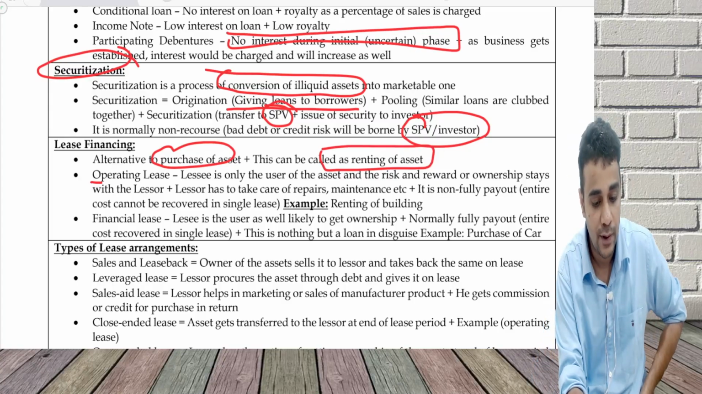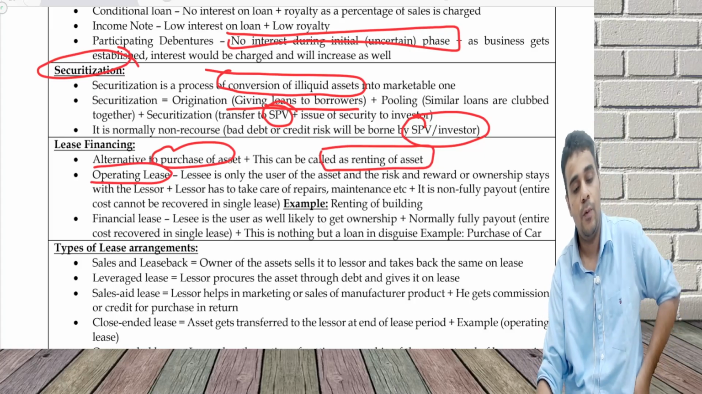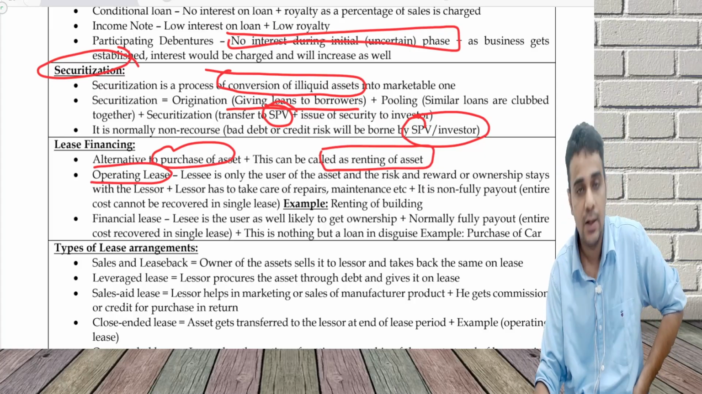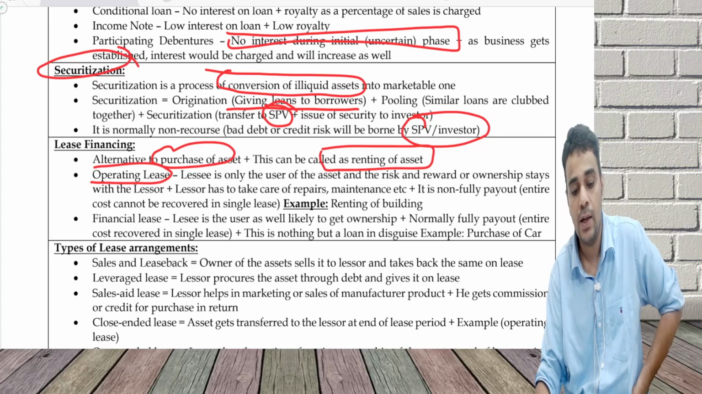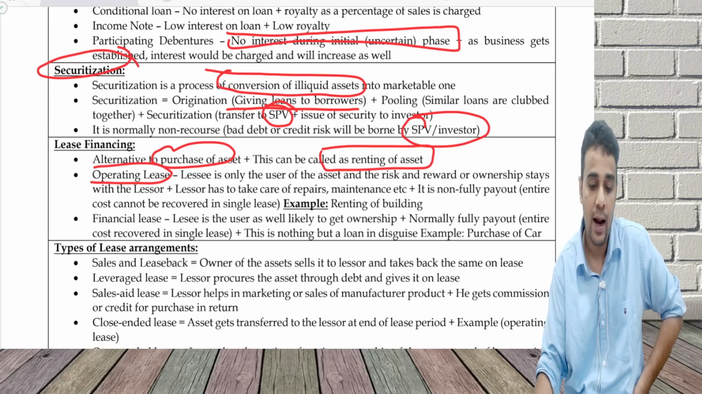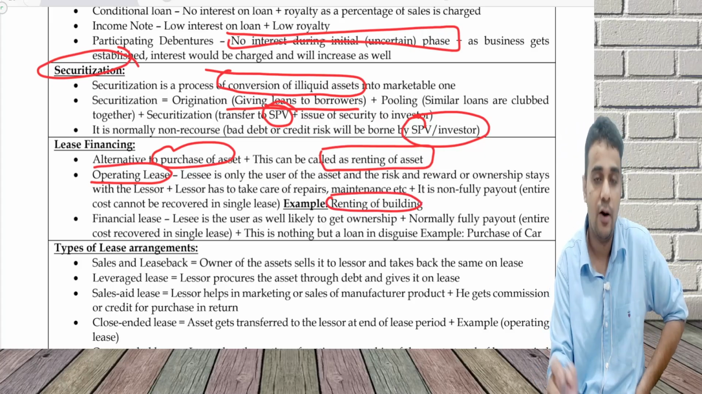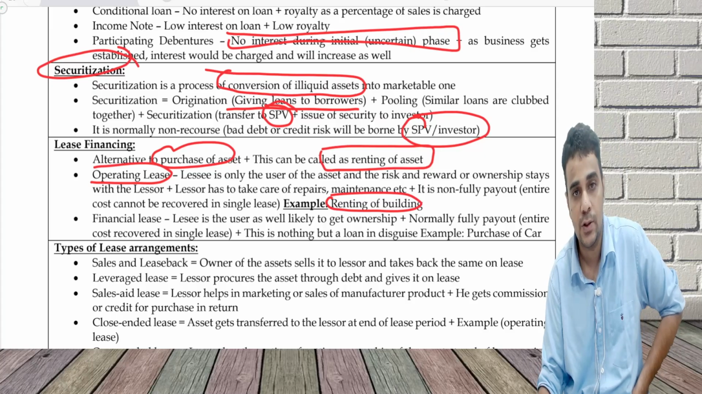There are two types of lease. One is called operating lease, where I am only the user of the asset and the risk and reward of the asset continue to be with the lessor. The lessor will take care of repairs and maintenance. An example is renting of a building. I will not become the owner after usage of the building.